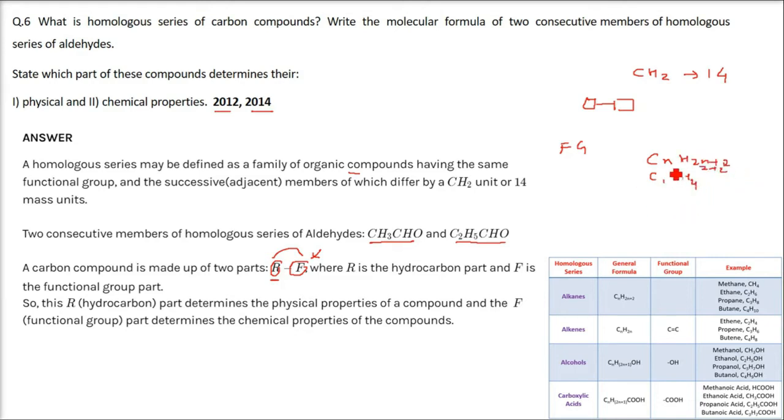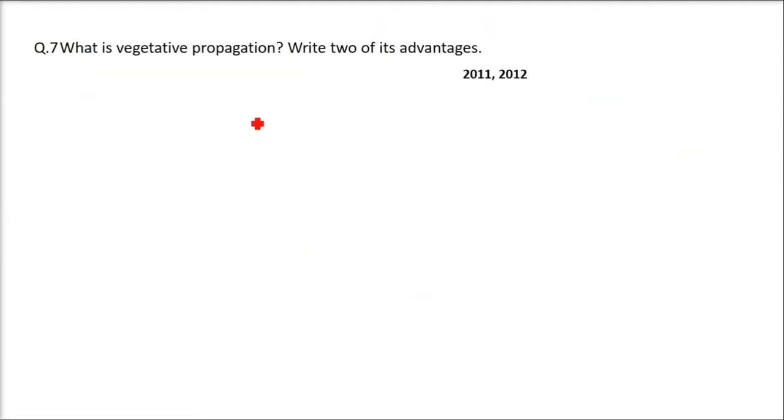What will be the second one? Now I'm putting n as 2. So C2, and H is 2 into 2 plus 2, so 4 plus 2 is 6. So C2H6. And it goes on like this. So that is why they are homologous series of carbon compounds: alkanes, alkenes, alcohols, carboxylic acids.